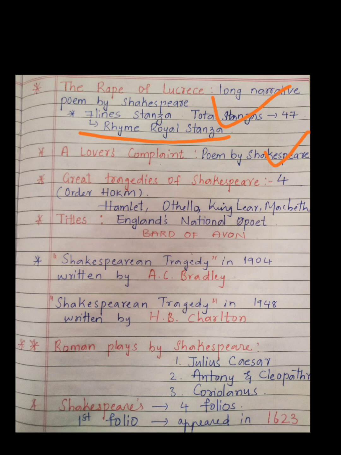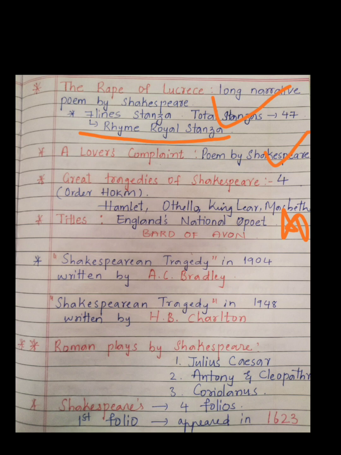Then we have the great tragedies of Shakespeare. There are 4 great tragedies of Shakespeare. Here the mnemonic given is HOKM. H stands for Hamlet, O for Othello, K for King Lear and M for Macbeth. So Hamlet, Othello, King Lear and Macbeth. These are very important. These are the 4 great tragedies of Shakespeare.